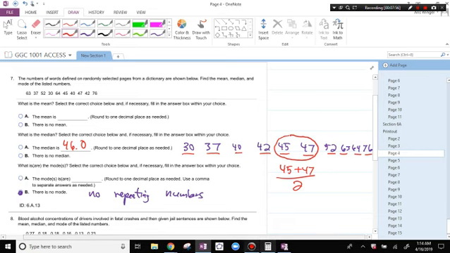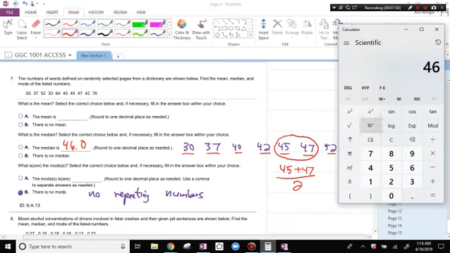The mean, we need to add all these numbers up and divide by 10. So let's go ahead and do that. It's 63 plus 37 plus 52 plus 30 plus 64 plus 45 plus 40 plus 47 plus 42 plus 76.